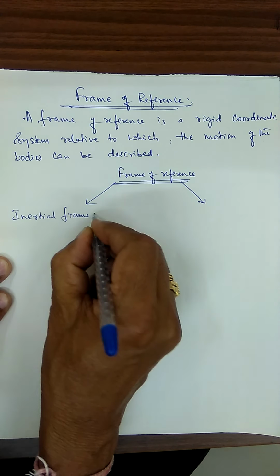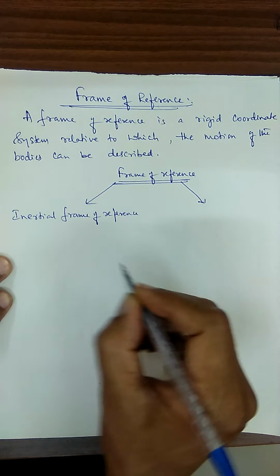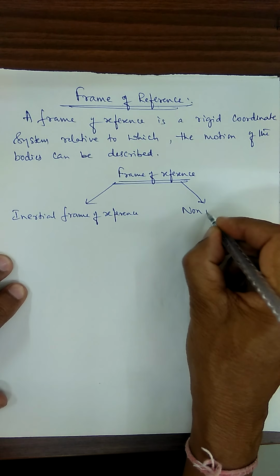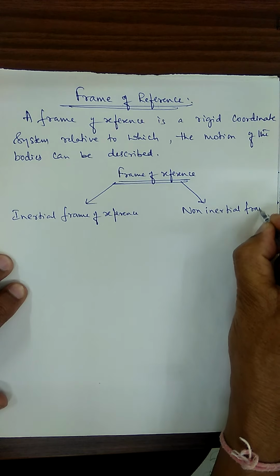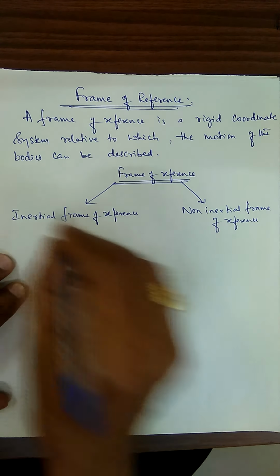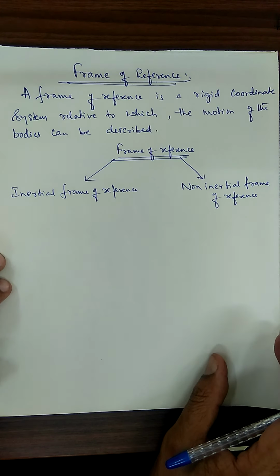The second one is the non-inertial frame of reference.